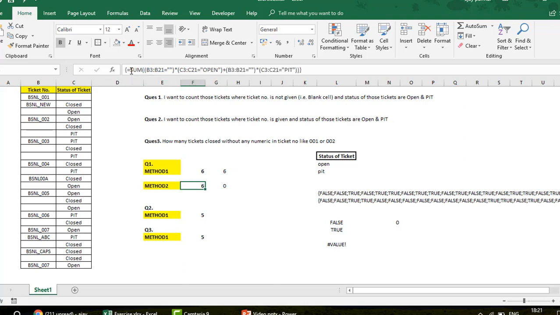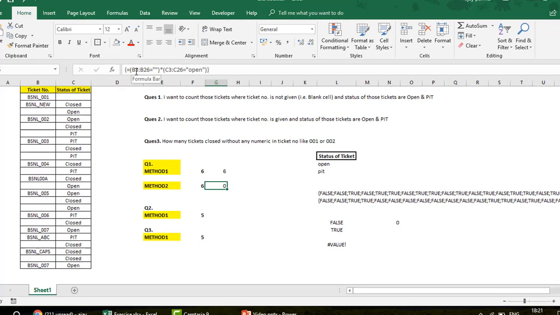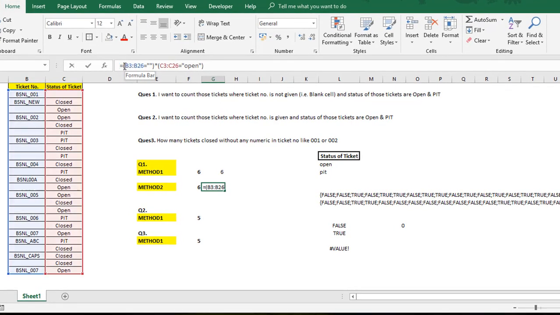Okay, but there is one thing which is left, that we haven't counted the close yet, because this is only telling you about the open ones. So as usual, I just go and copy this entire range. I go and say that now I want to add this, and this I will keep as close. Okay, close, Control Shift Enter. Oh sorry, not the close, actually it is PIT.